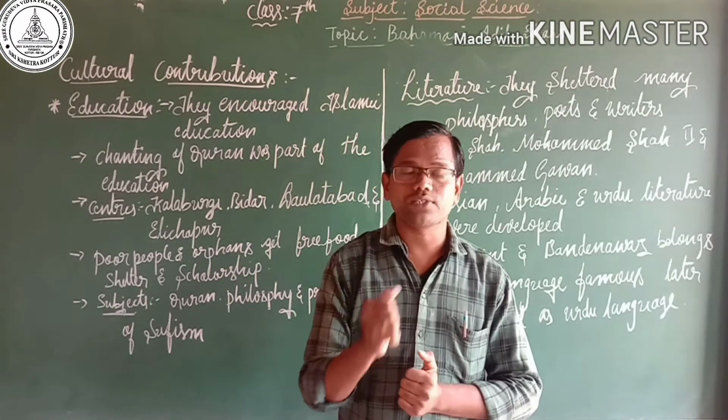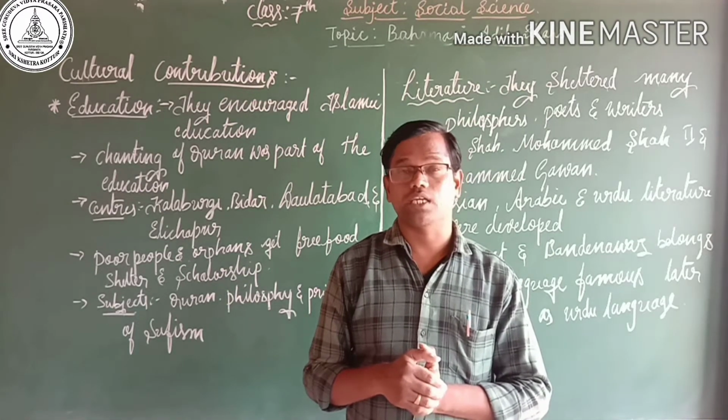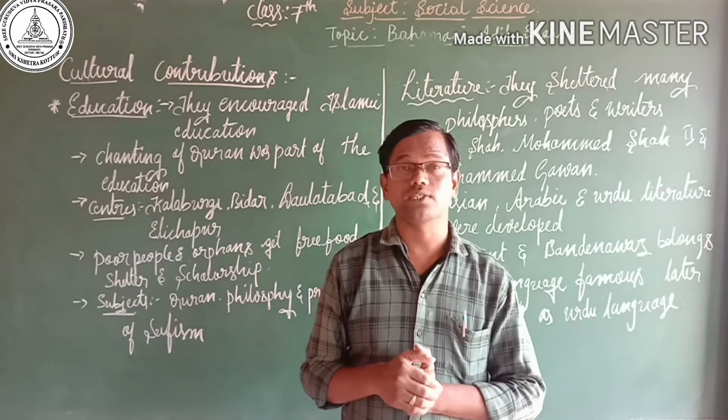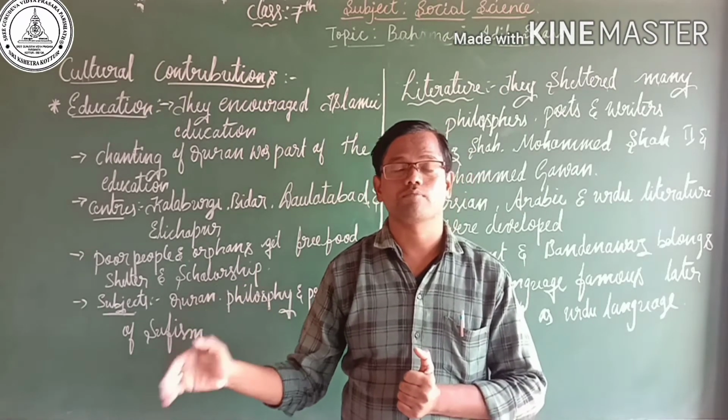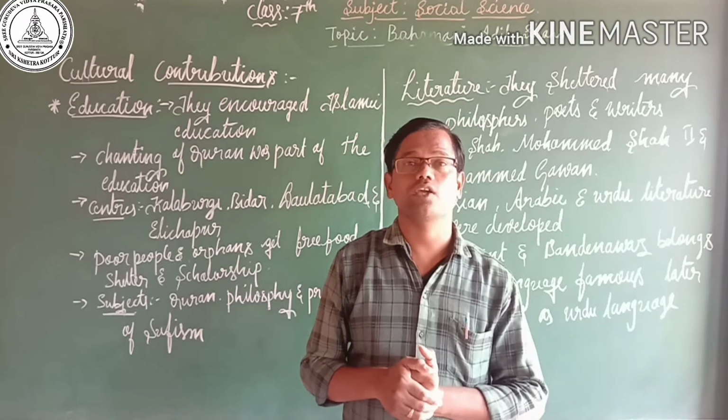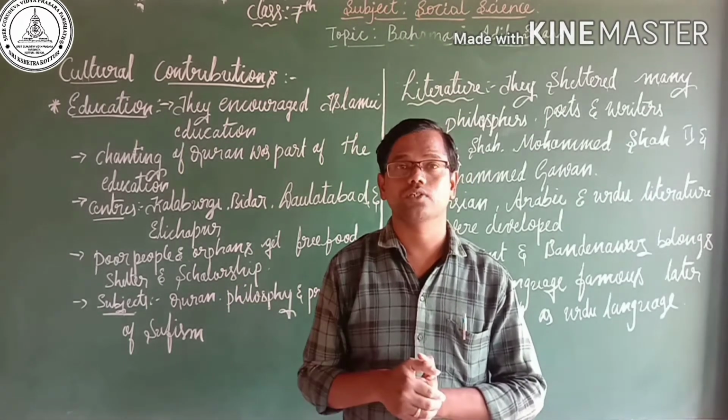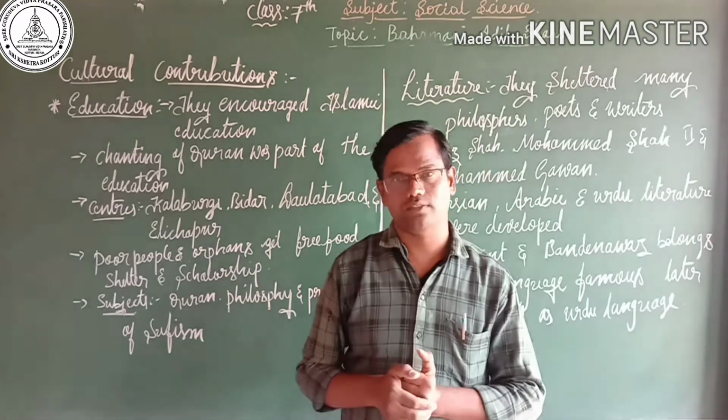Seeing this letter, King Muhammad Shah III decided to kill Mahmud Gawan and gave the order to his soldiers to kill him.